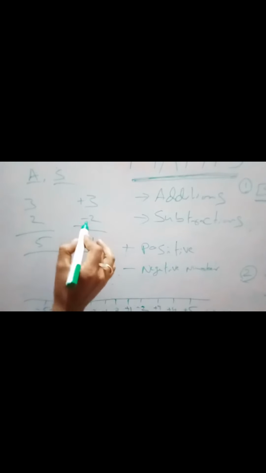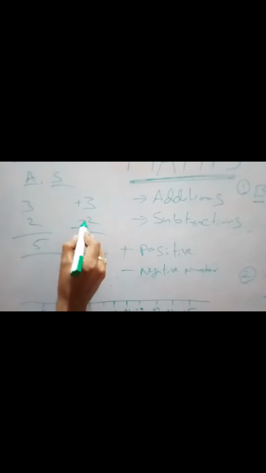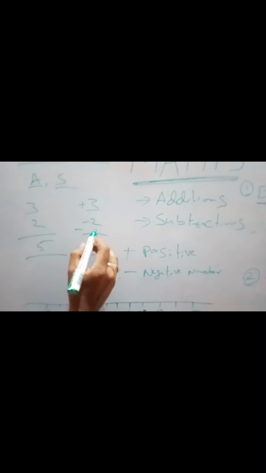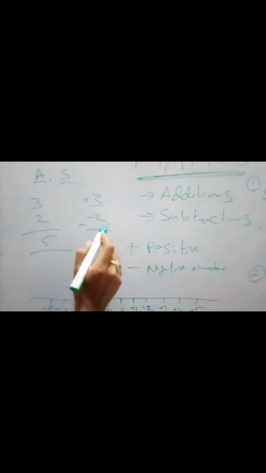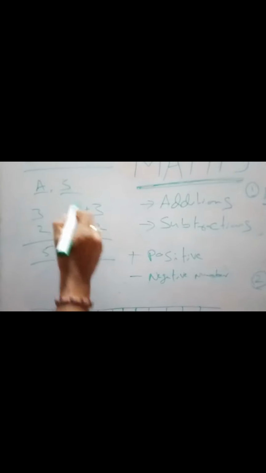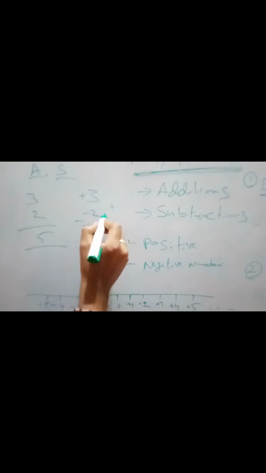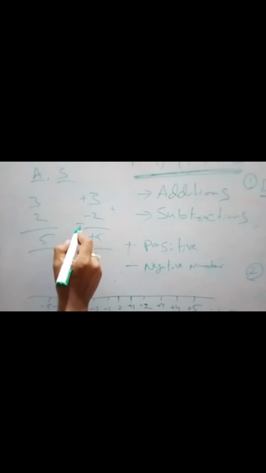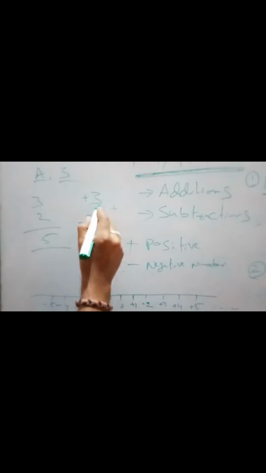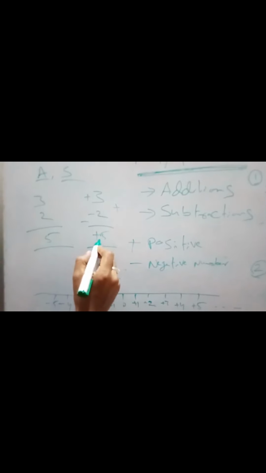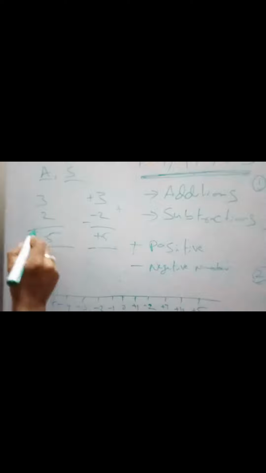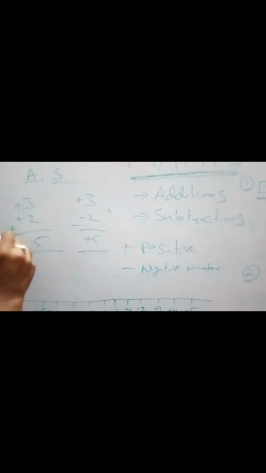So we are saying subtraction here. What is that? Plus into minus is minus, minus into minus is plus, right? This we are doing a subtraction here. This is addition. If it is addition, that is a different one. If it is a minus one, subtraction, minus into minus is plus. So we have to do the plus 5. Which 5? Plus 5. When you are doing a minus, minus into minus is plus, 3 plus 2, 5. So which number is it? 5. If it is addition, what are we going to do? These are plus into plus, 3 plus 2, 5. Whichever is the greatest, we put that.